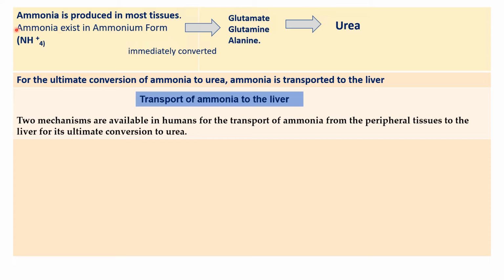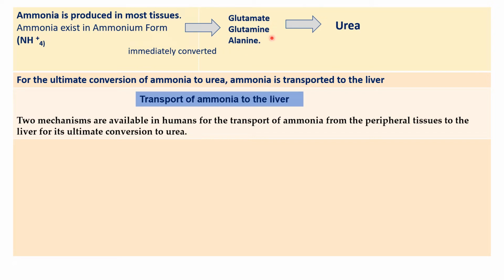Then what is the metabolic fate of ammonia? Now we have ammonia entering into the liver, and let's see what happens with it. This ammonia will go into the urea cycle. The ammonia which is produced in most tissues, and exists in the ammonium form, immediately combines with glutamate and gives glutamine, and also alanine carries the amino group.